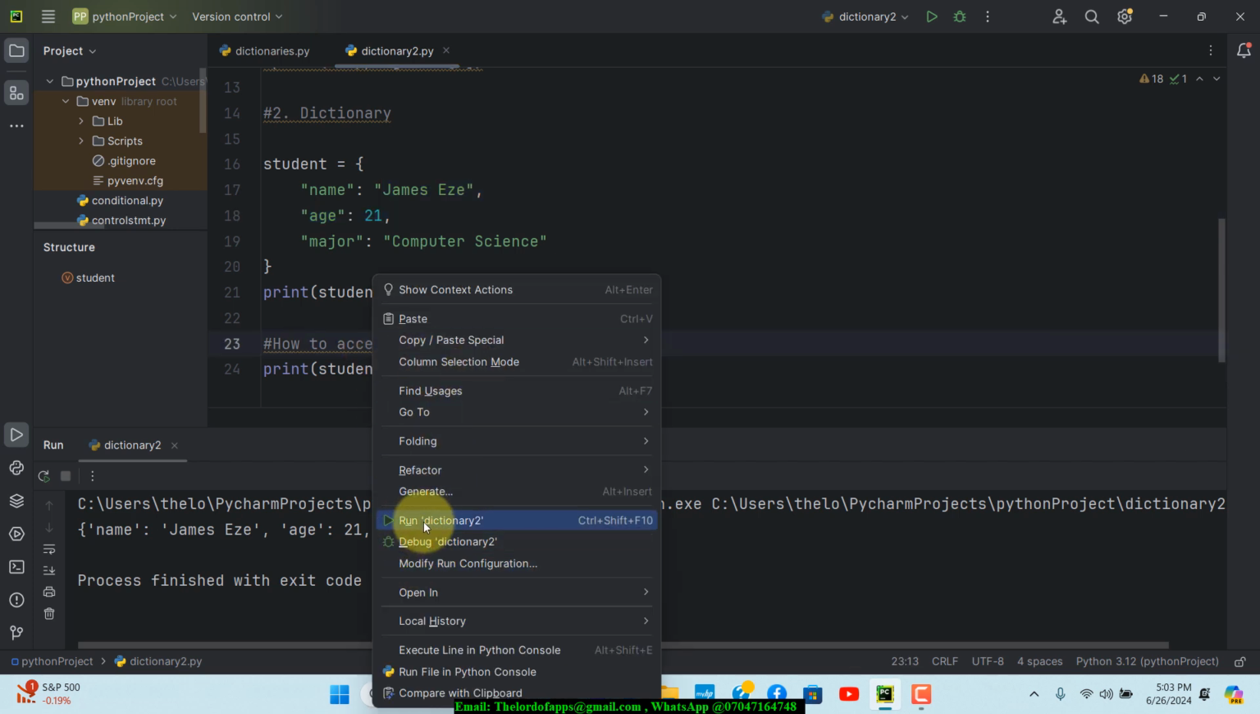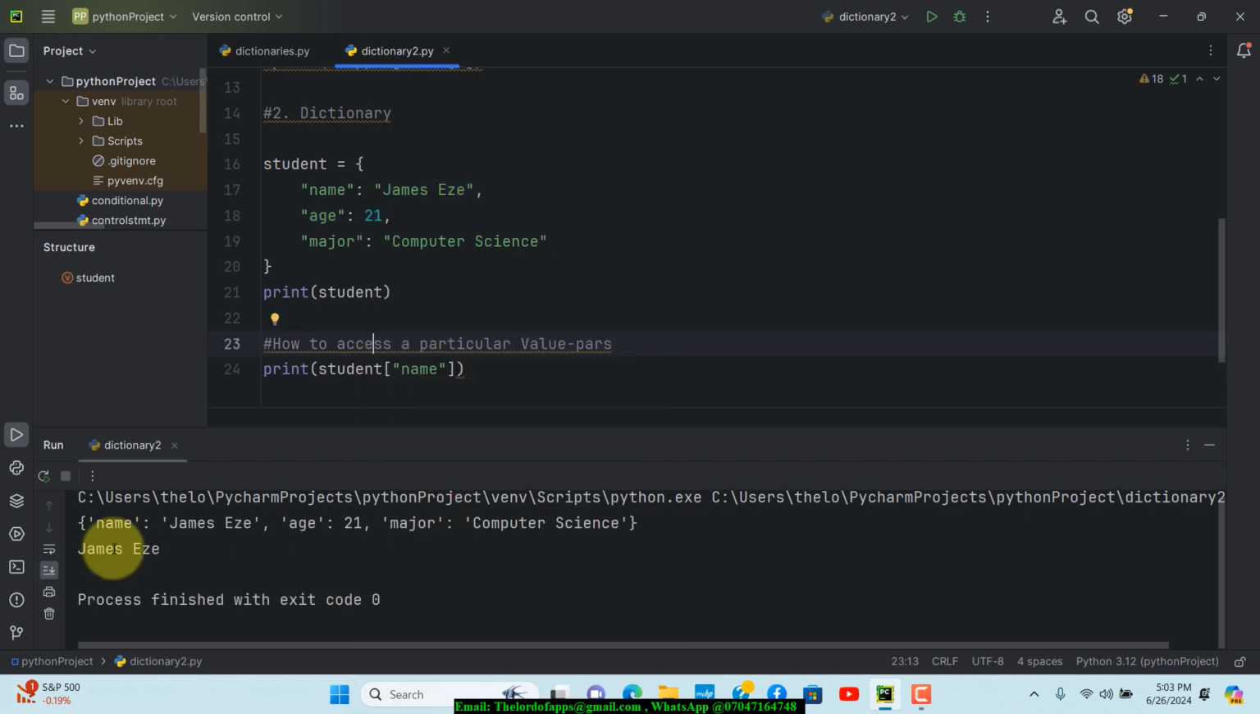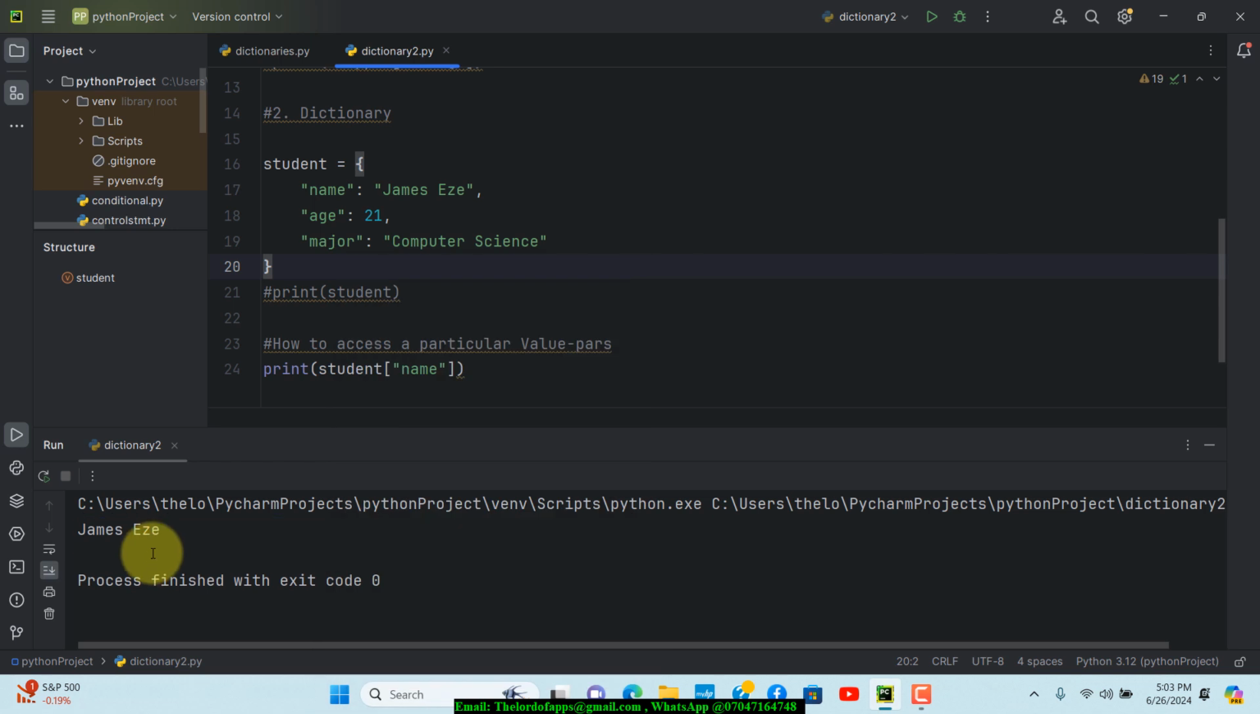So let's do that. I'm going to right click on this, run dictionary 2, and then you see that we have John right here. This other line is showing up because I haven't commented it out, so I think it's necessary to comment that out. Now run that again, so we just have John right here. Okay, this is basically how this is done.